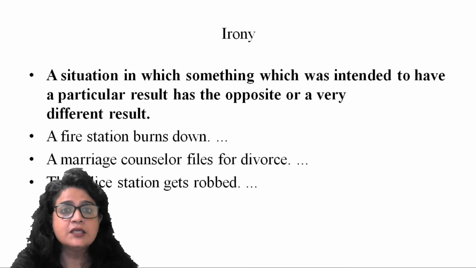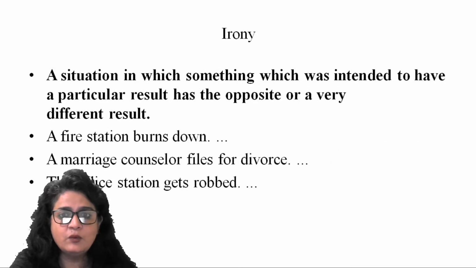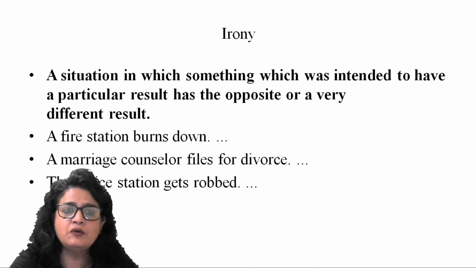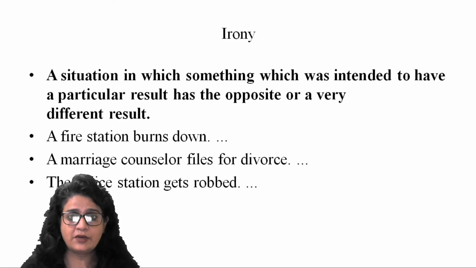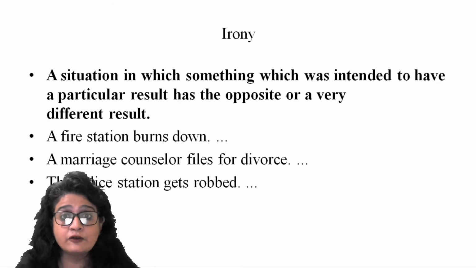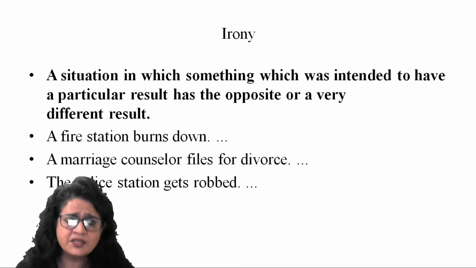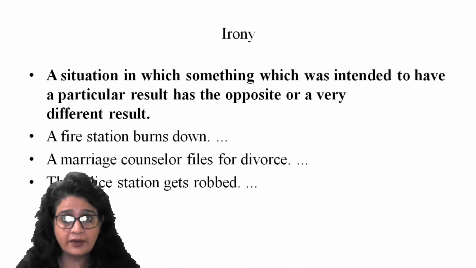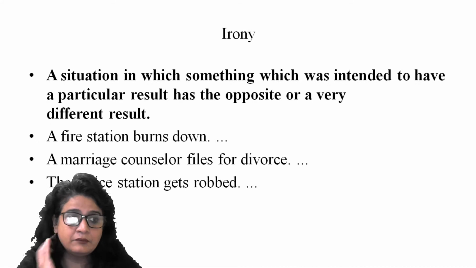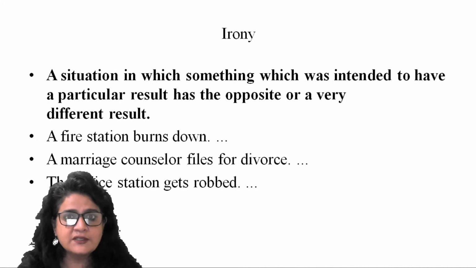Now irony is vidambana. A situation in which something which is intended to have a particular result has the opposite or a very different result, right? That is irony, ironical situation. Time and again, you come across this word in reading comprehension as well, right? Where you read this word put before a sentence which expresses the author's attitude, right?